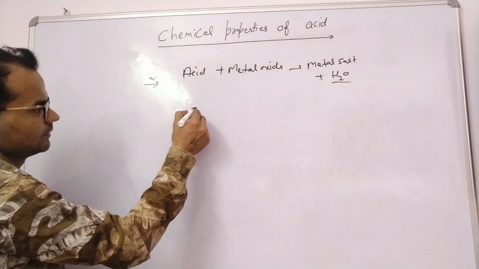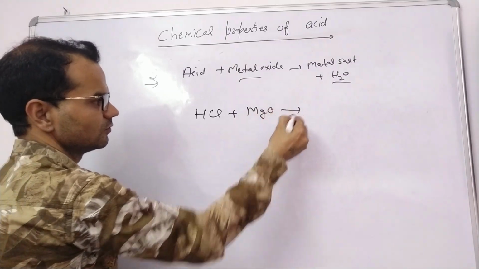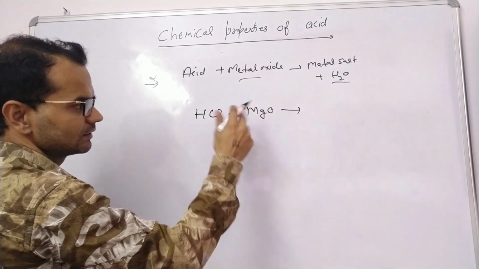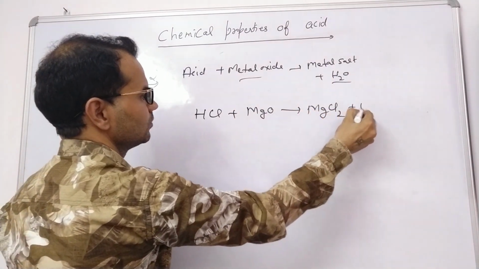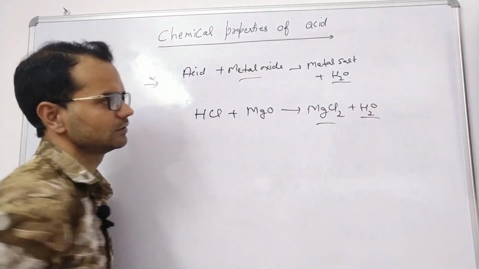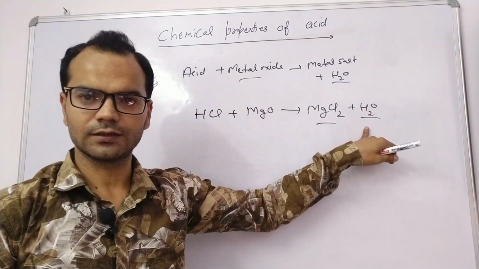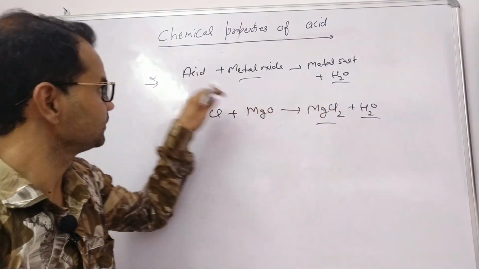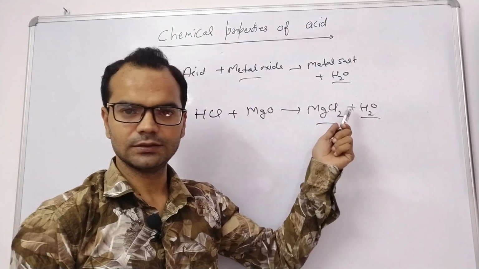For example, we take HCl and metal oxide MgO. What will happen? Again, this is a double displacement reaction. MgCl2 plus water. Magnesium chloride is the metal salt and this is water. This is the second characteristic reaction. Acid reacts with metal oxide to give metal salt plus water.